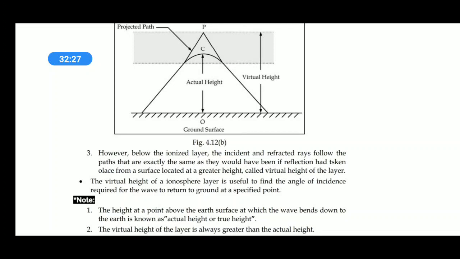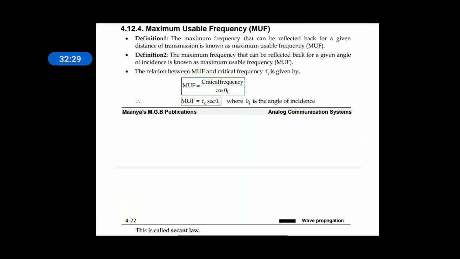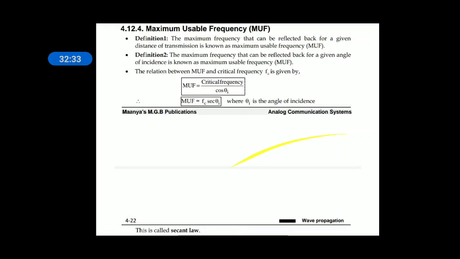The virtual height is always greater than the actual height. When the wave bends at a particular point, the distance between that point and the earth is known as actual height.